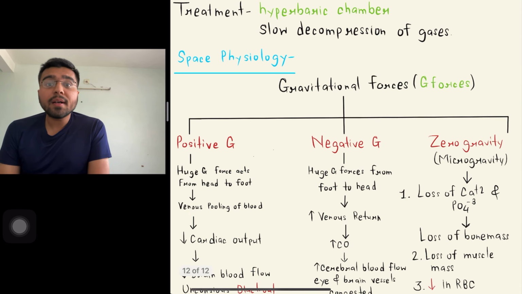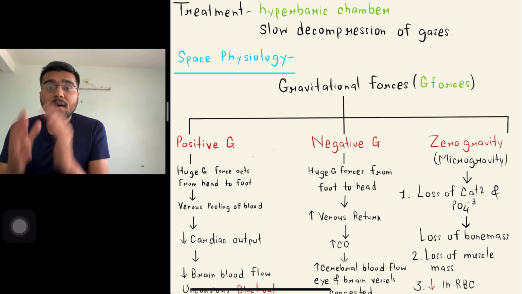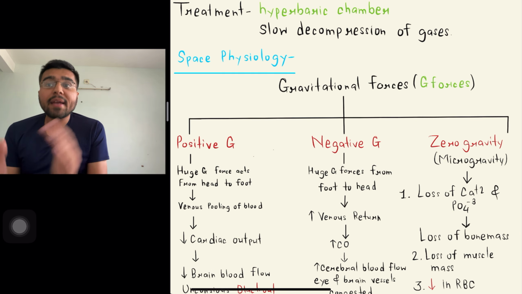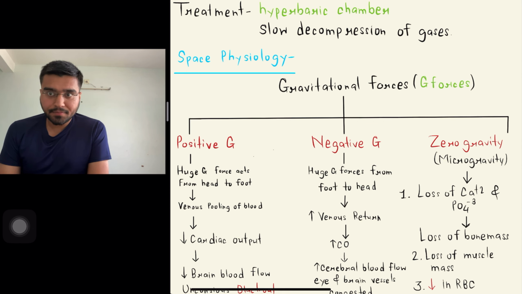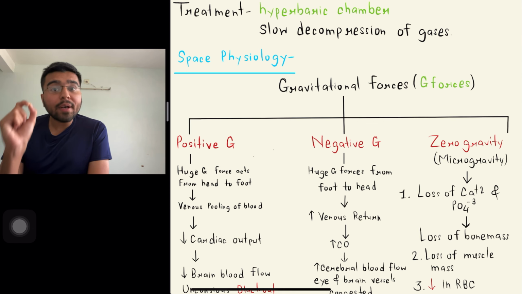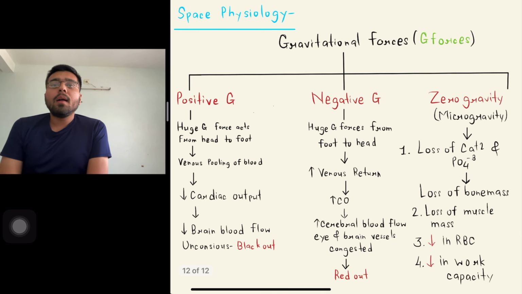How will you treat decompression sickness? Decompression sickness is treated by a hyperbaric chamber, that will lead to slow decompression of gases. Let us talk about our third very important and last physiology of environment, that is space physiology.